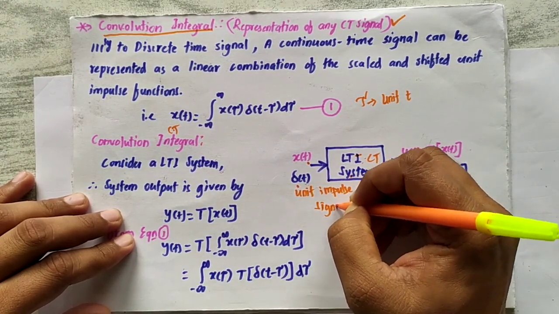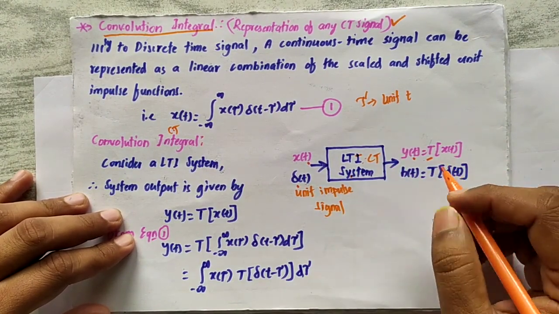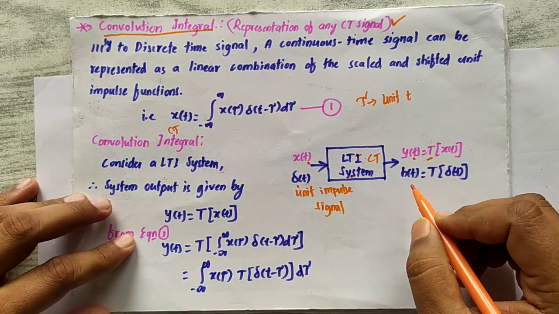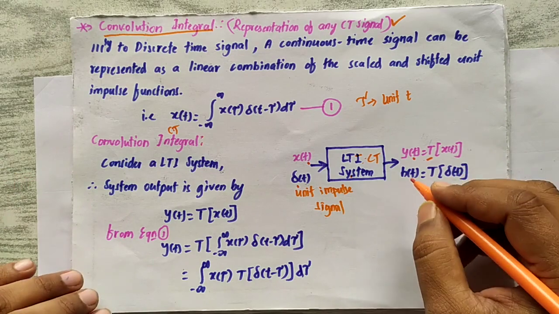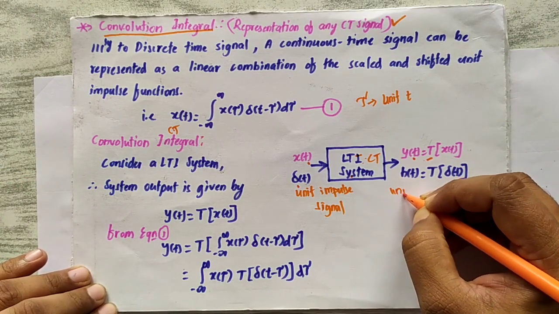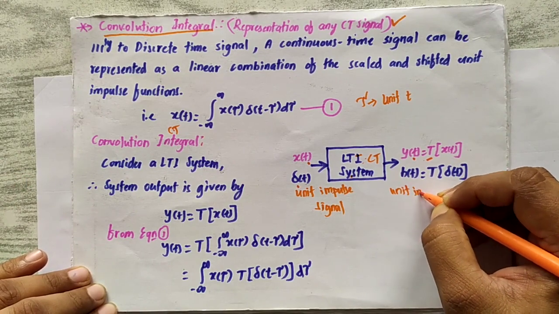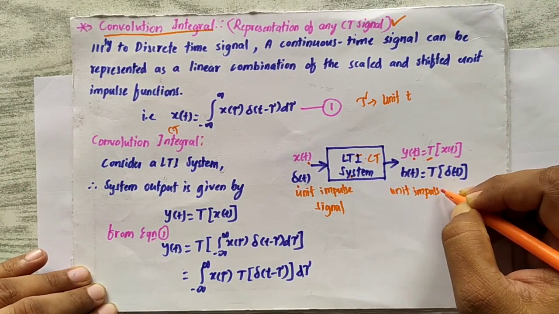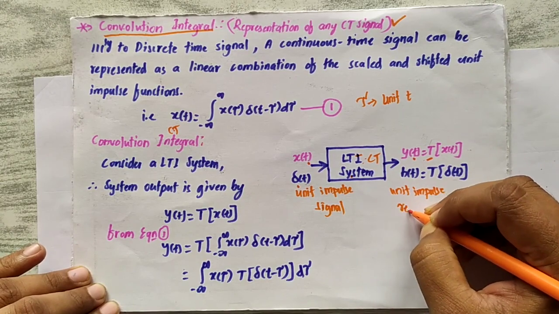is the input, what will be the corresponding output? We have discussed this with respect to discrete time; the representation is h of t. This is the unit impulse response.